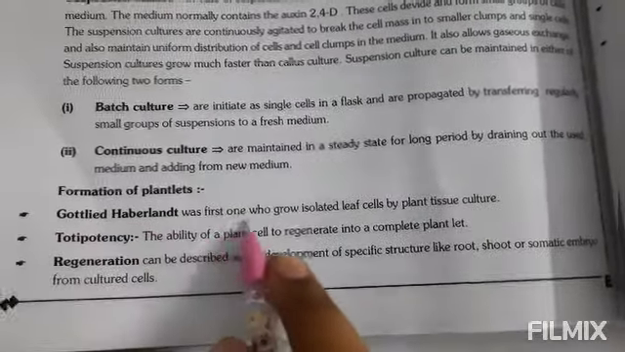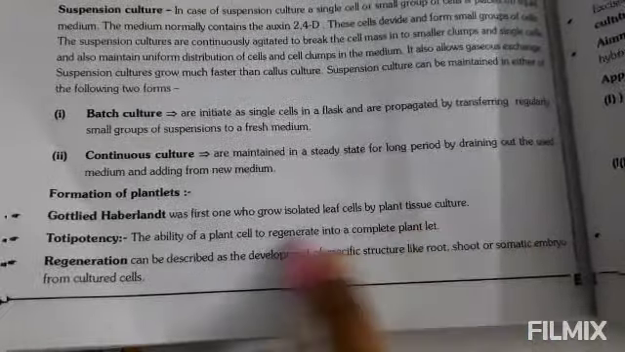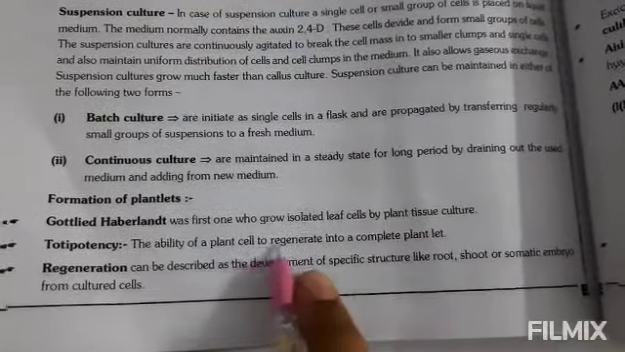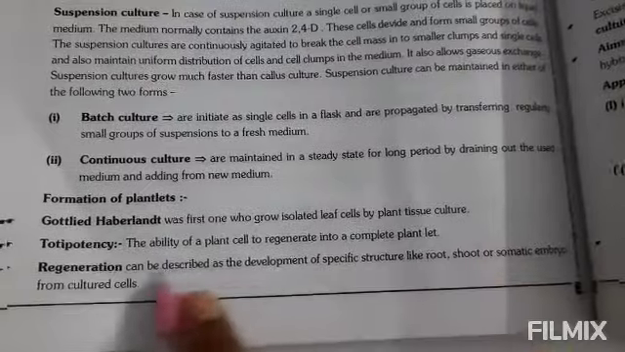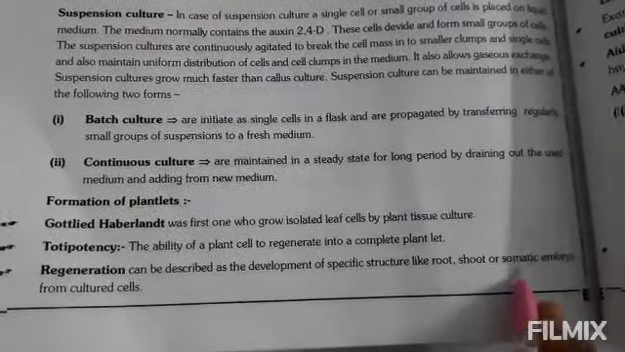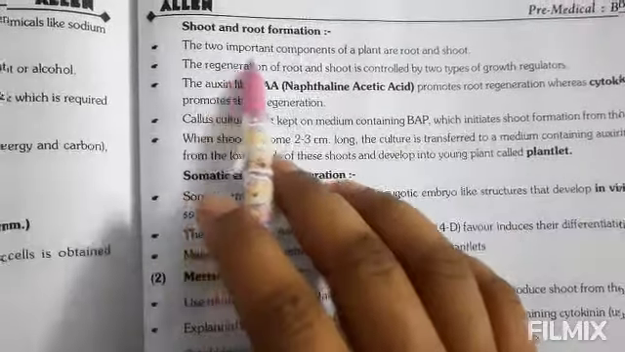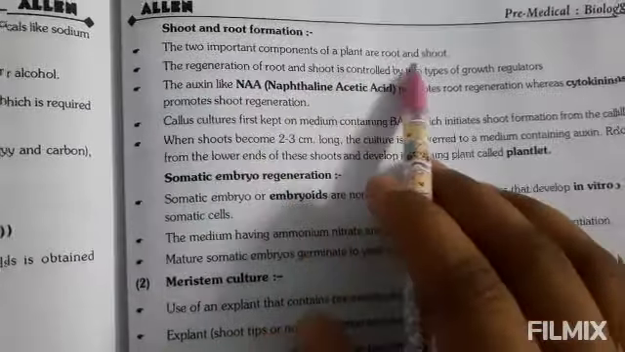Formation of plantlets. Gottlieb Haberlandt was the first to grow isolated leaf cells by plant tissue culture. Totipotency is the ability of a plant cell to regenerate into a complete plantlet. Regeneration can be described as the development of specific structures like root, stem and somatic embryo from cultured cells. Next, shoot and root formation: the two important components of a plant are root and stem.